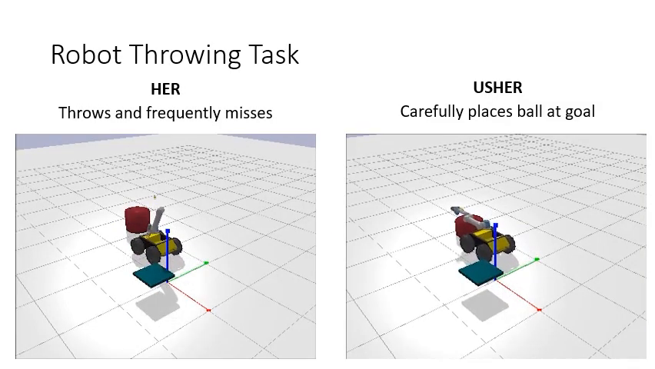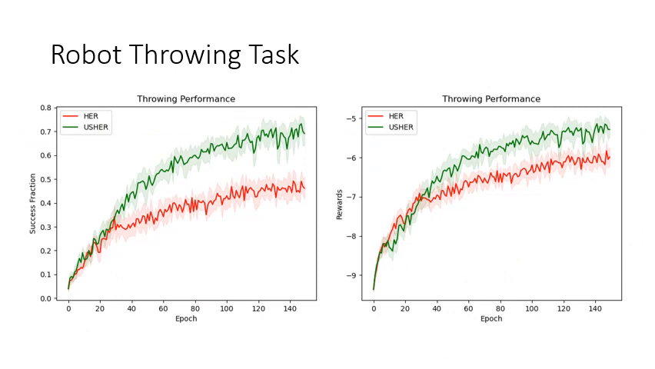We additionally create an environment to test USHER's performance at stochastic high-dimensional robotics tasks. We consider a robot arm mounted on a mobile base, tasked with moving a ball to a goal. Additionally, a random wind force can potentially blow the ball off course. We find that USHER learns to carefully place the ball at the goal, while HER throws it and frequently misses. As a result, USHER performs significantly better than HER. This is due to its ability to accurately assess the risk of dangerous actions like throwing the ball.